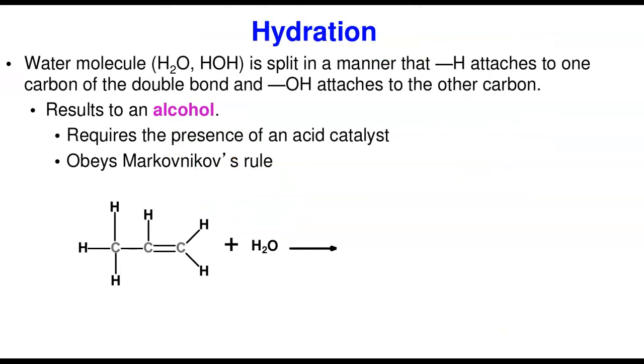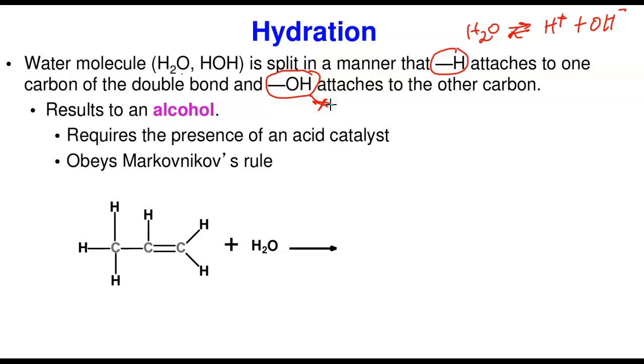Now, in hydration, the same thing occurs. Remember, a water molecule, when you break it down, usually forms hydrogen ion plus OH minus. So you are adding two things: a hydrogen ion and a hydroxyl ion. So a water molecule can be H2O or H and OH. It's split in such a manner that H adds to one of the carbons, whereas OH adds to the other carbon. So we are treating this as a single entity, which I called X earlier. So here, this is our X.